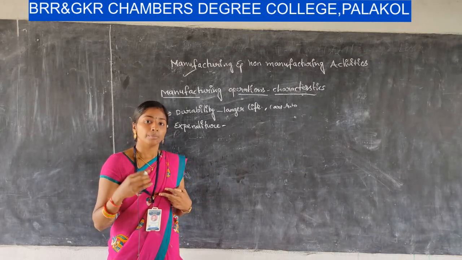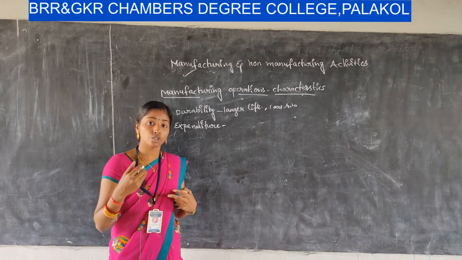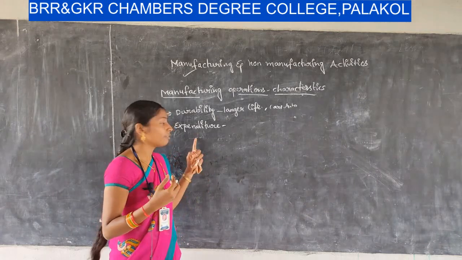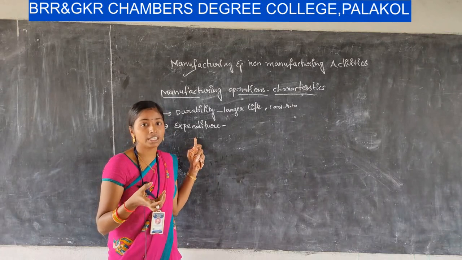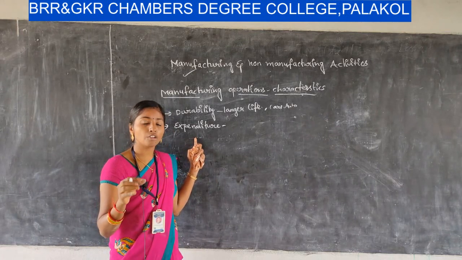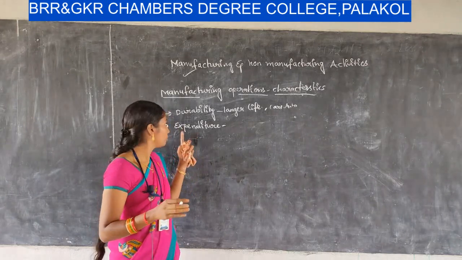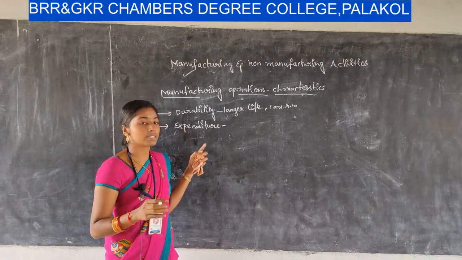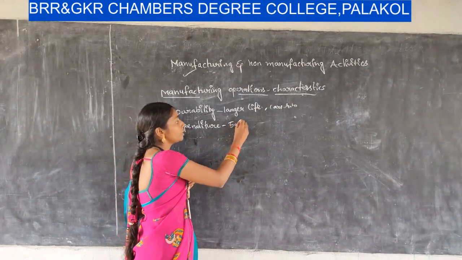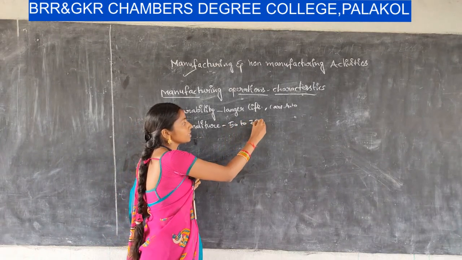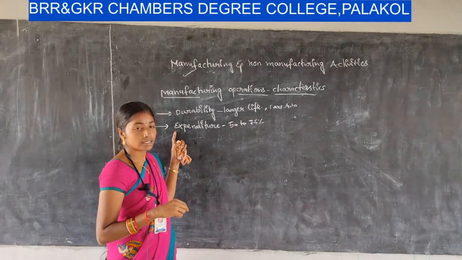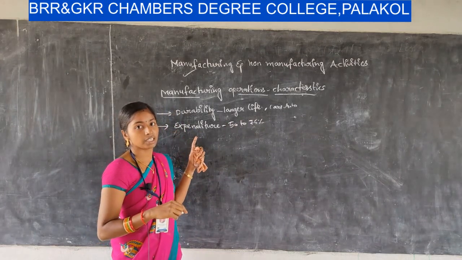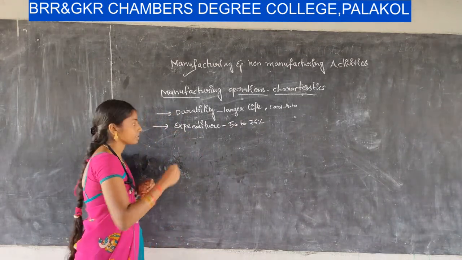Not only that, material management is very expensive in the manufacturing organization, because it requires too much material to handle. The handling of material becomes an expense of the organization. In the modern business organization, 50 to 75% of the expenditure is on material management. So large expenditure is incurred in manufacturing organizations.